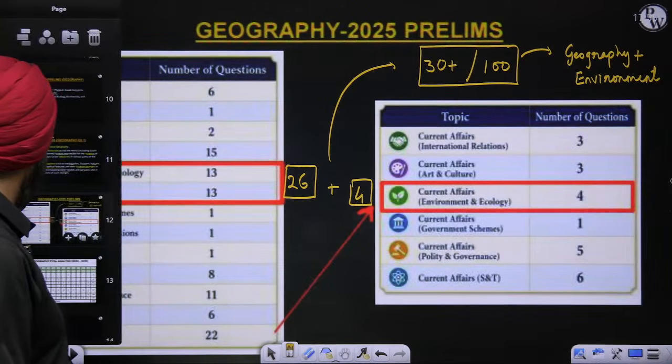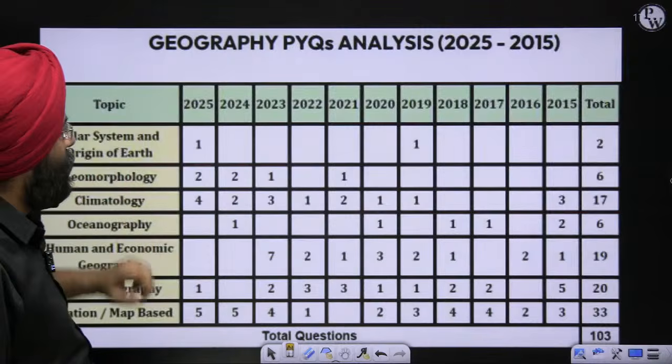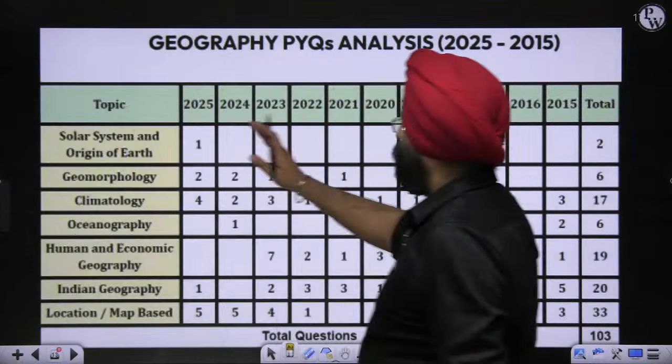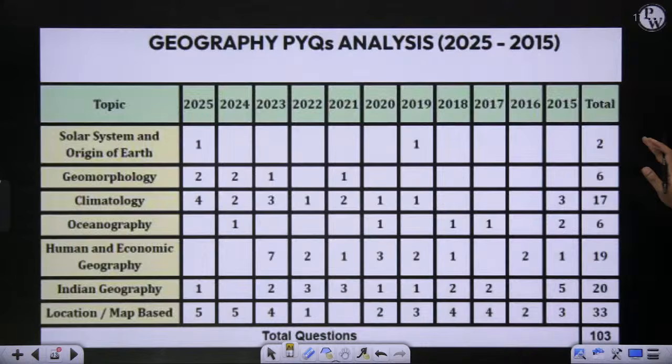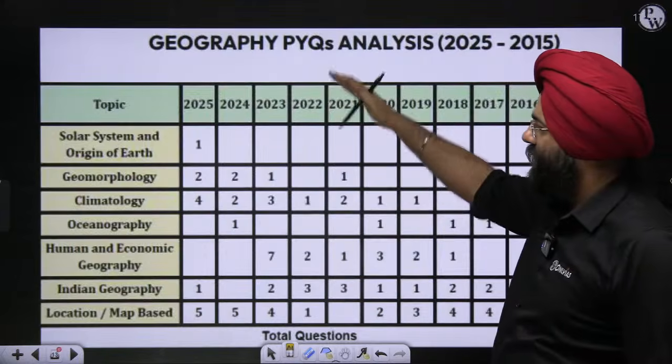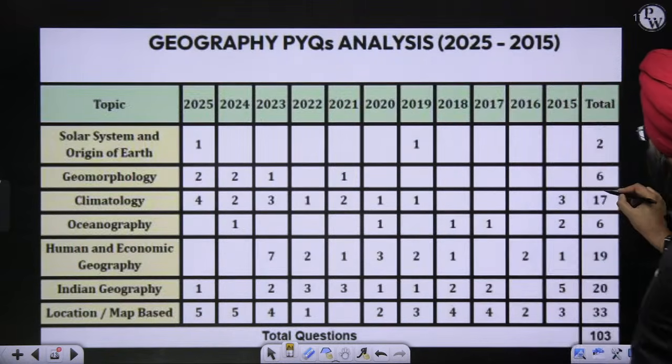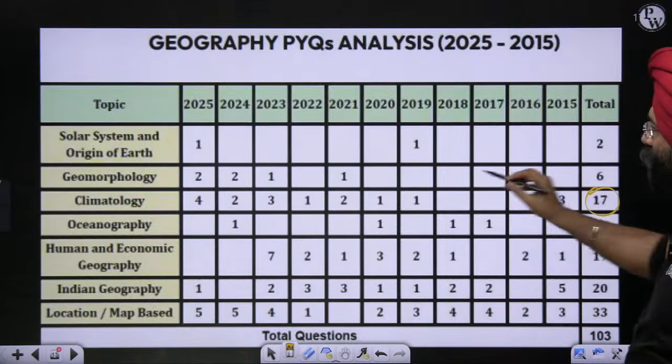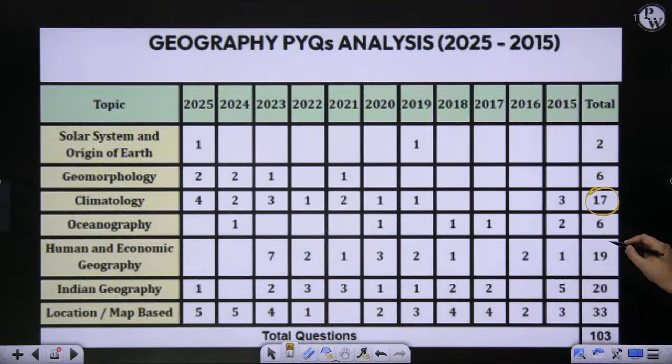Now if you realize, year over year, a lot of questions have been asked with respect to different topics. Large numbers of questions are asked from the topic of climatology, then human and economic geography, Indian geography and maps.